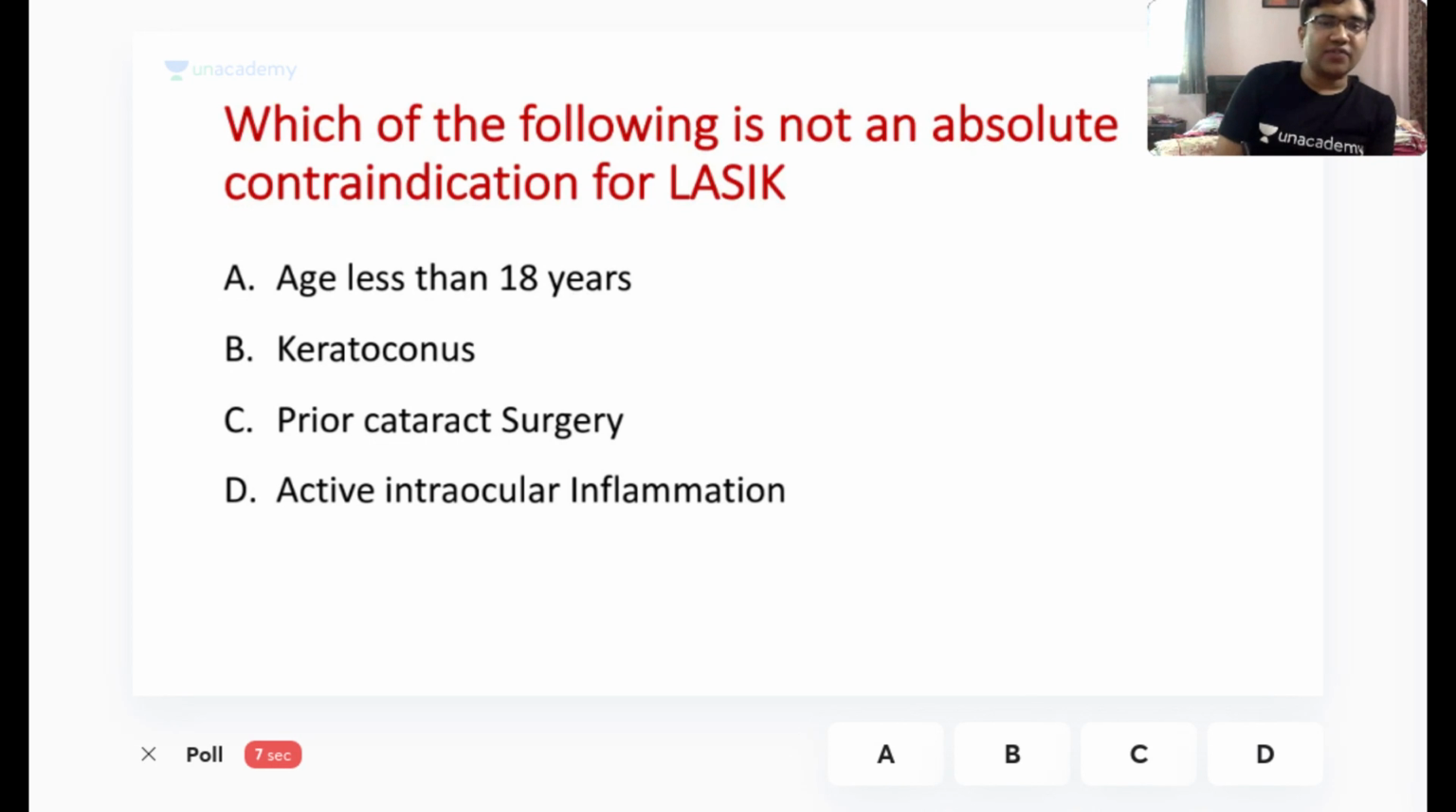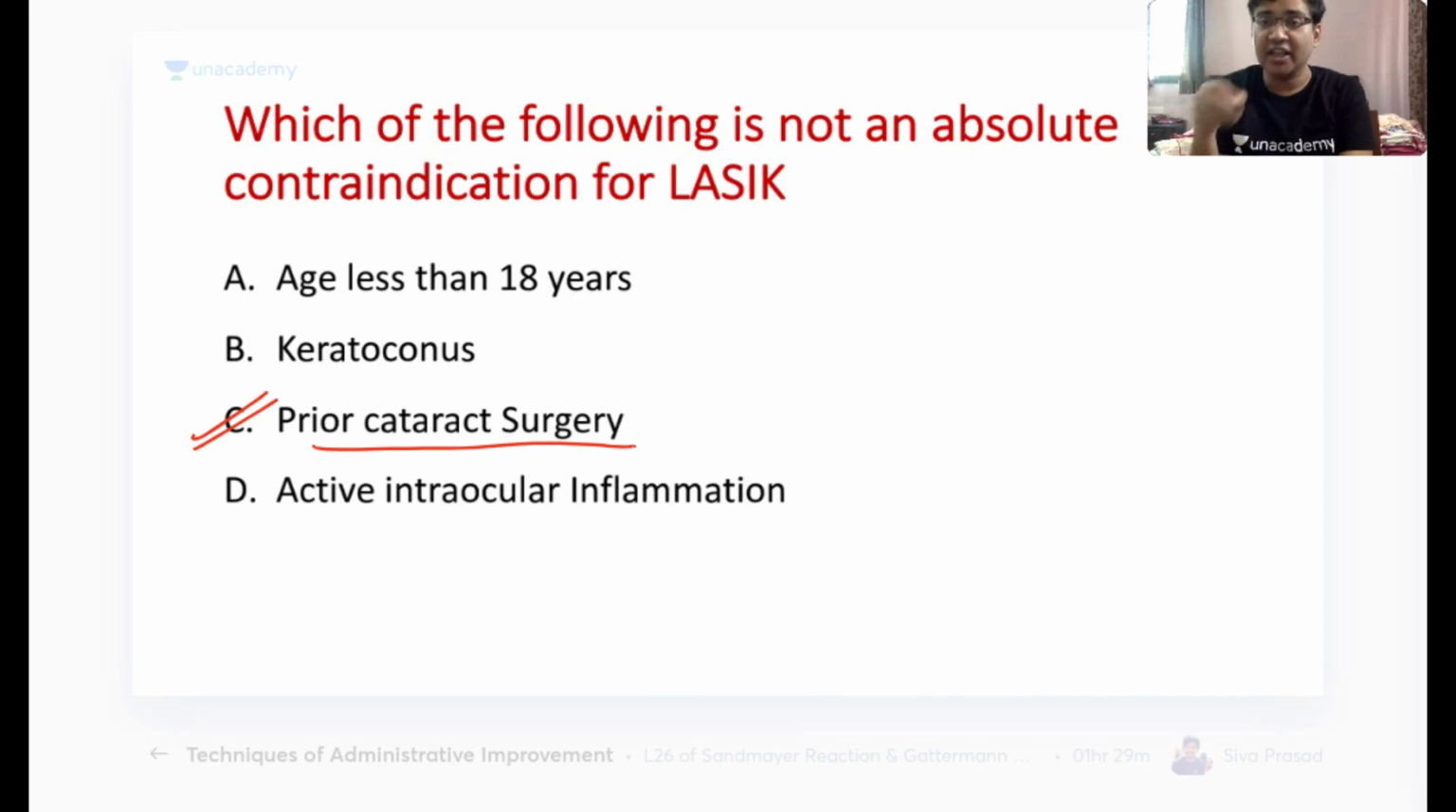So try to answer fast. The answer here is, as most of you, 64% of you, have answered it absolutely correct, it is the prior cataract surgery.